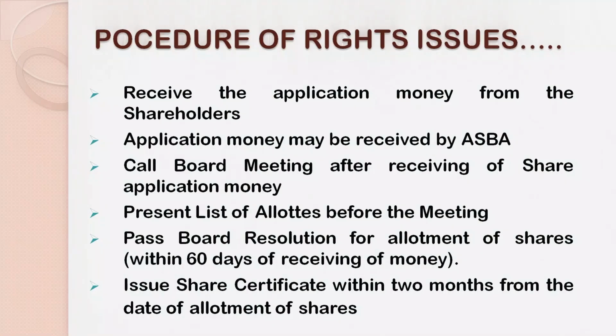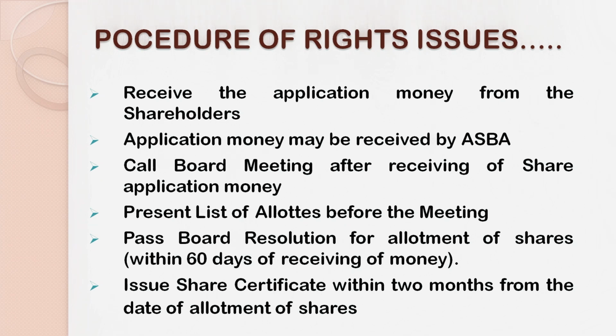Next, the offer must be open for a minimum period of 15 days and a maximum period of 30 days. That means the offer will be open for a period between 15 and 30 days. It should not be less than 15, and at the same time it should not be more than 30 days.